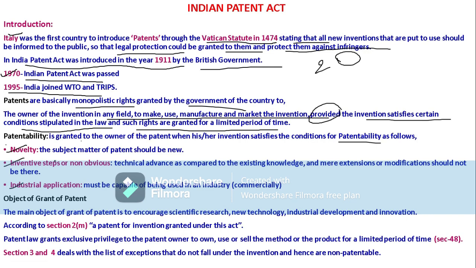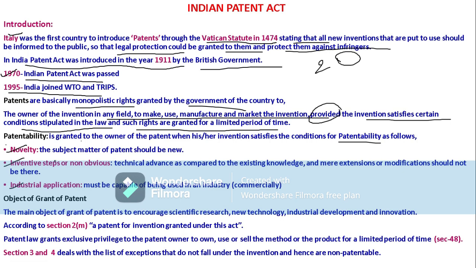Novelty is based on a simple fact that the invention should not be already known, used by others in any other country, or patented. Patented means that item already has patent rights in any other country or for any other person.